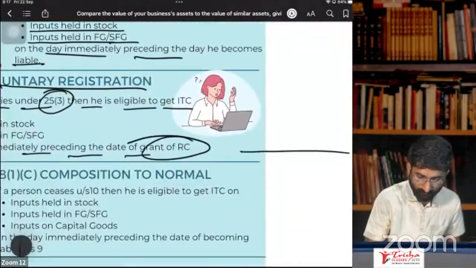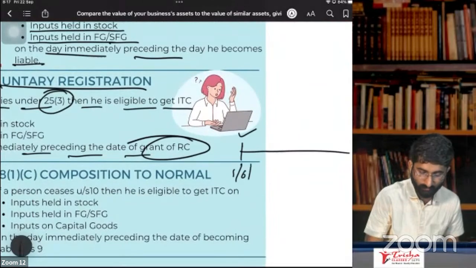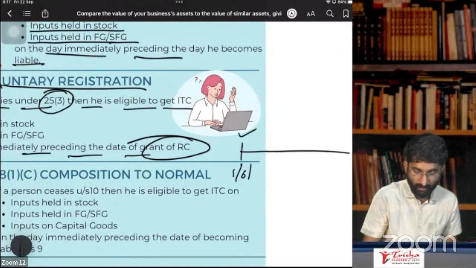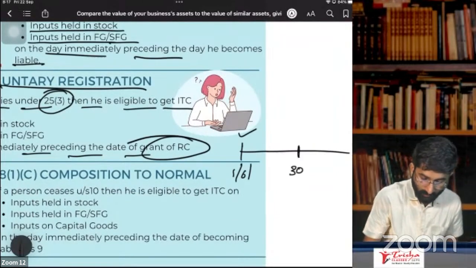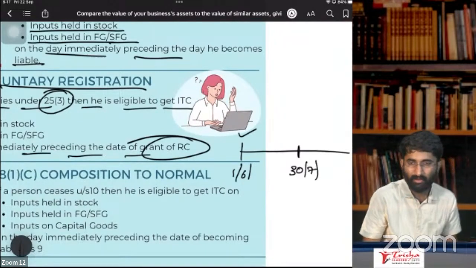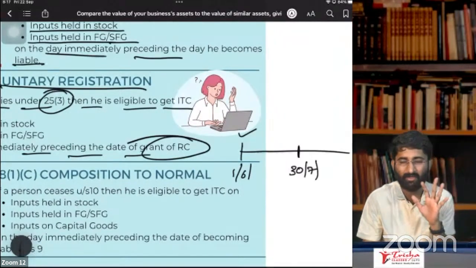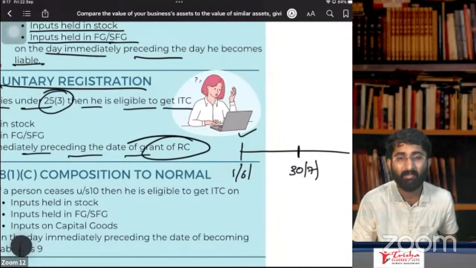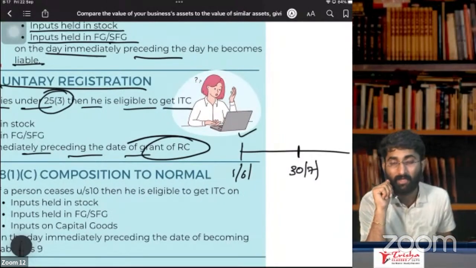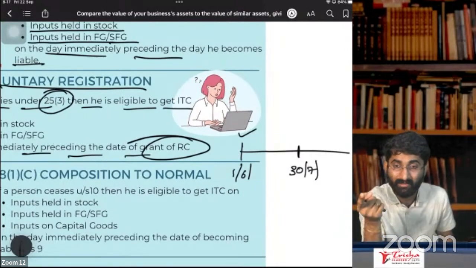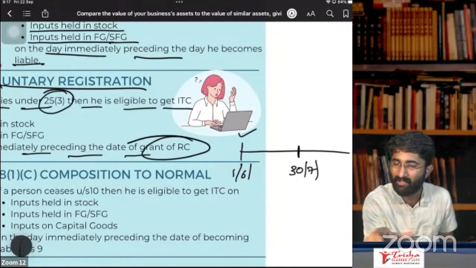See. So, you started business here on 1st of June. You started your business. On 30th of July, turnover has not crossed, but you want to register in Amazon. If you want to register in Amazon, then you have to go for compulsory registration. Why, sir?